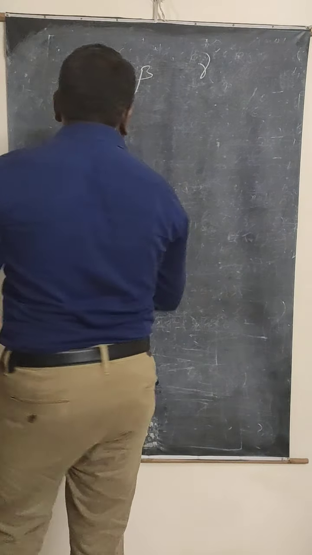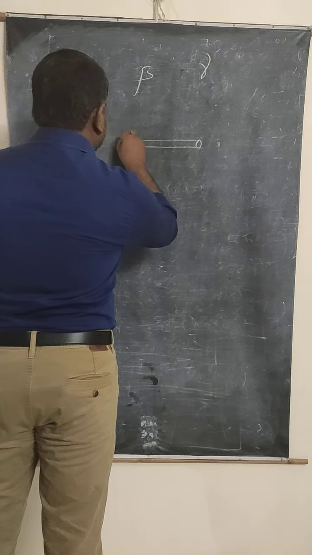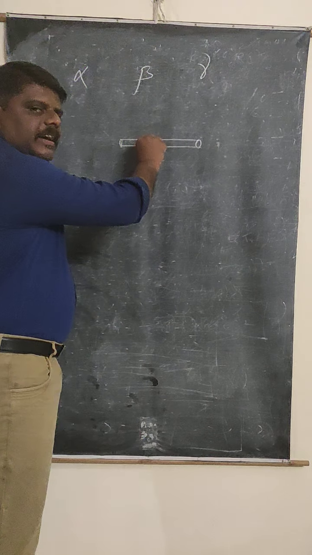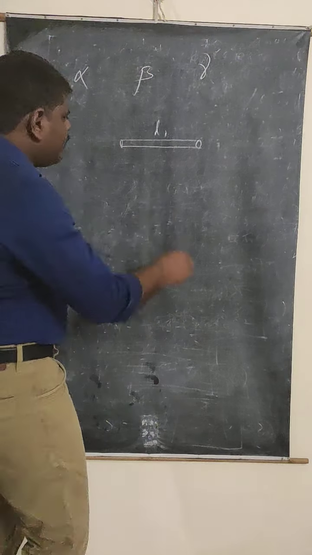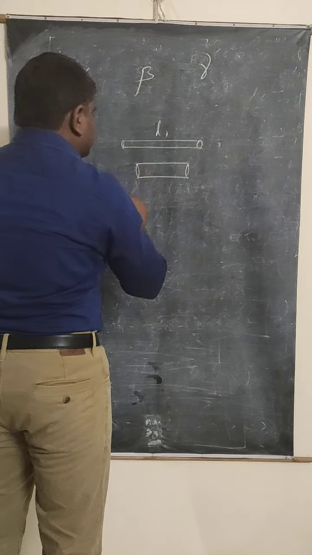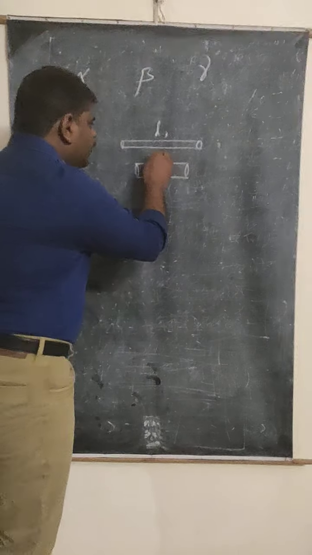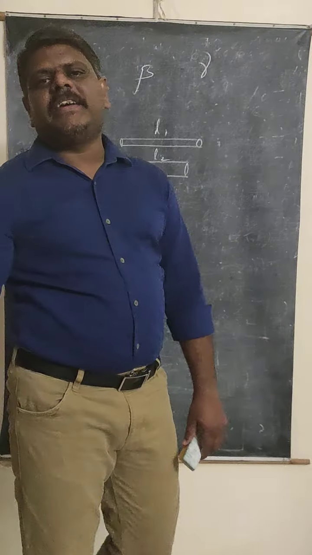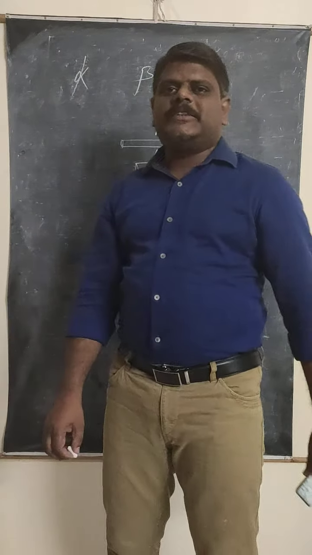For example, say this is a tube and you completely fill the liquid in it. If the tube is very thin, the length becomes L1. After that you take a thick tube like this and fill the same water, because the volumes are the same, but the lengths are different. Here the length will be L2. So is there any particular length? There is no particular length. That's why liquids do not have a coefficient of linear expansion.